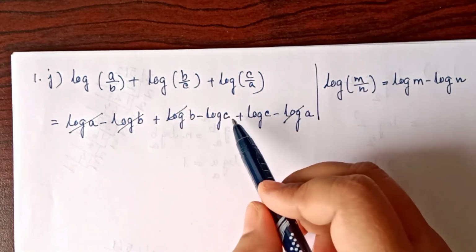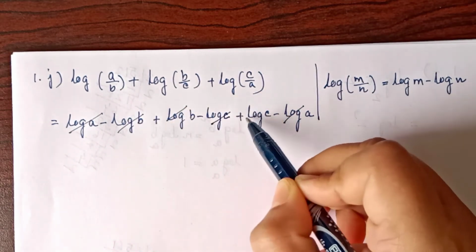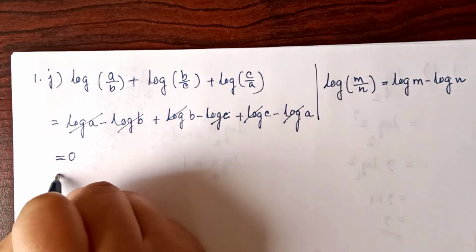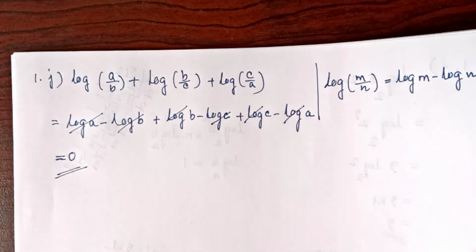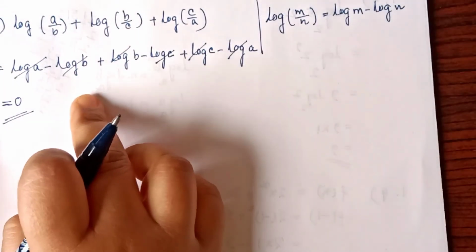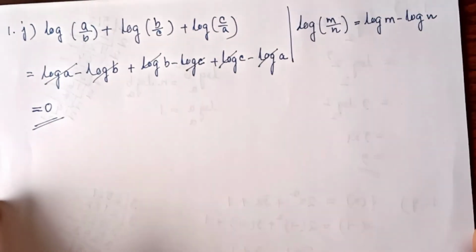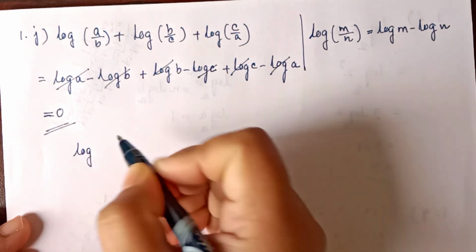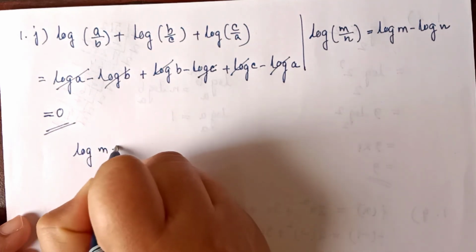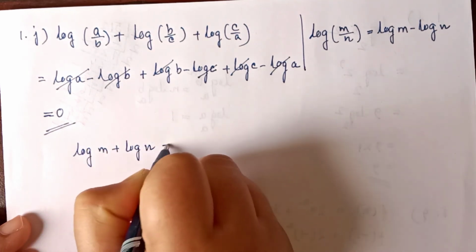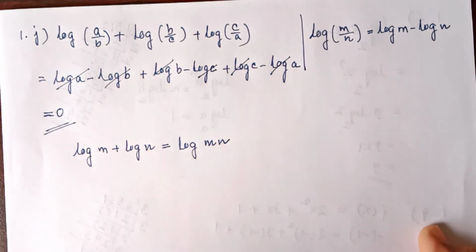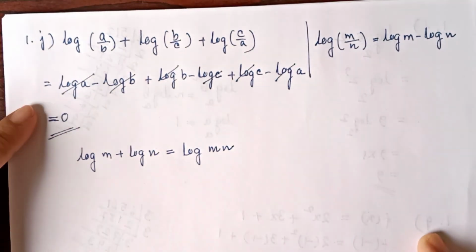Again we can cancel the value, minus log c cancel the value. So here the remaining value is equal to 0. Now again you can also solve this question by another formula, which is log m plus log n. The value is equal to log mn. Okay. This is one method.